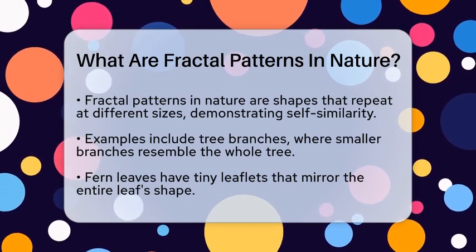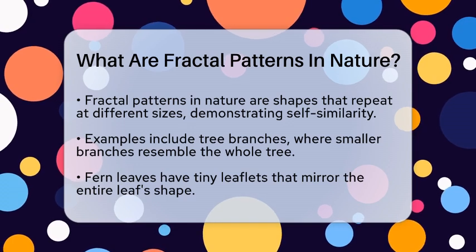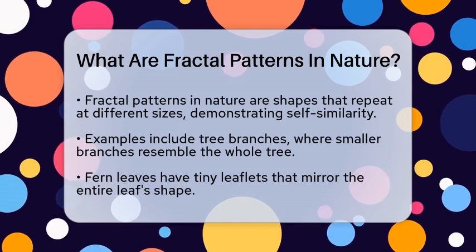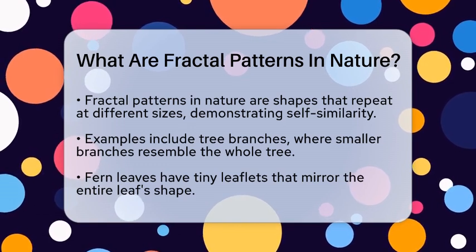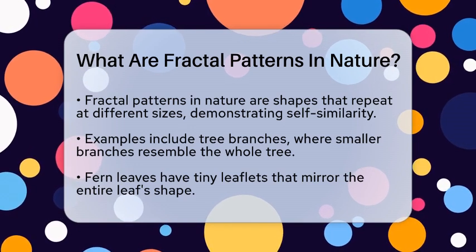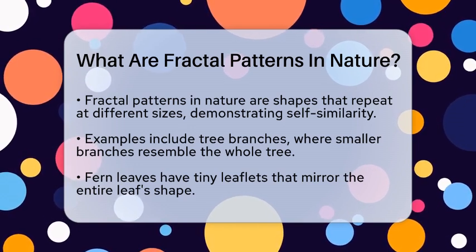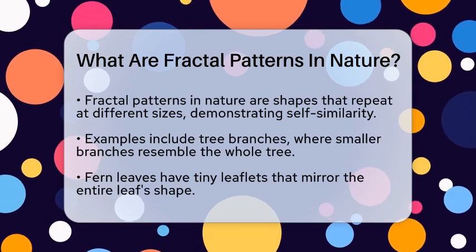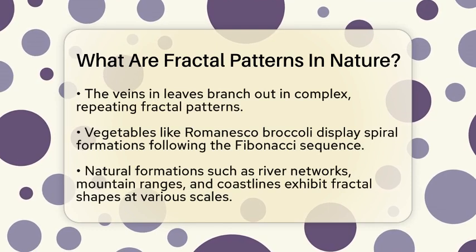Nature is full of these fascinating shapes. For example, fern leaves have tiny leaflets that look like miniature versions of the entire leaf. If you look at a tree, its branches split into smaller branches that resemble smaller trees. The veins in leaves also show fractal patterns, branching out in complex, repeating ways. Vegetables like Romanesco broccoli are amazing examples.